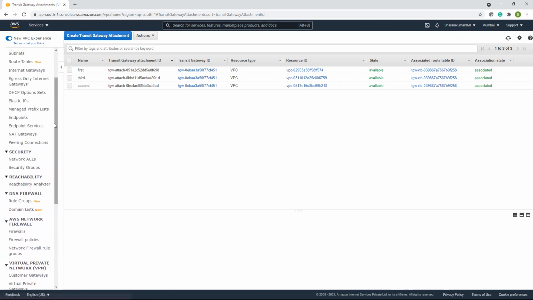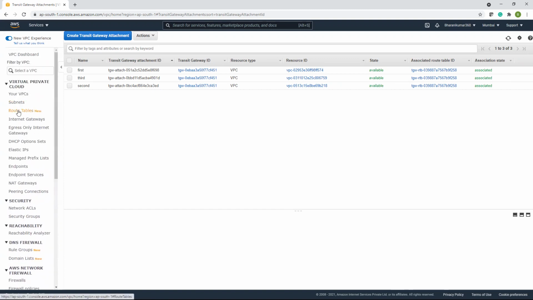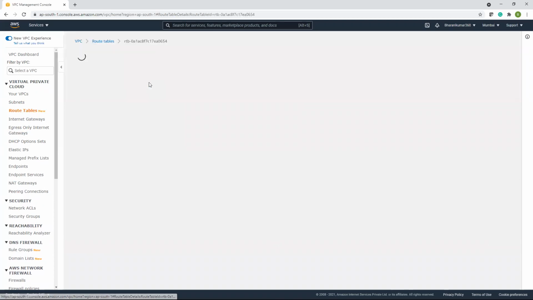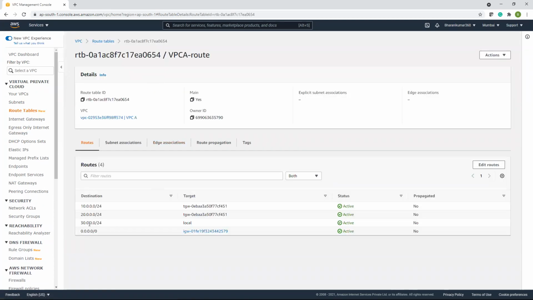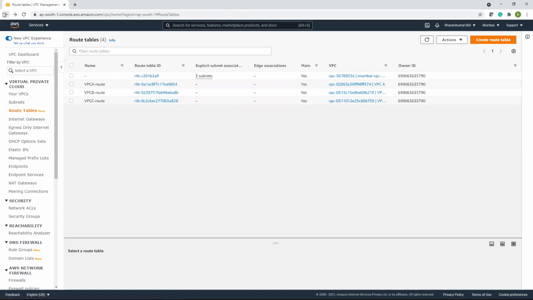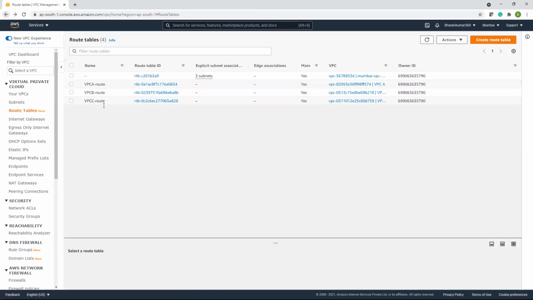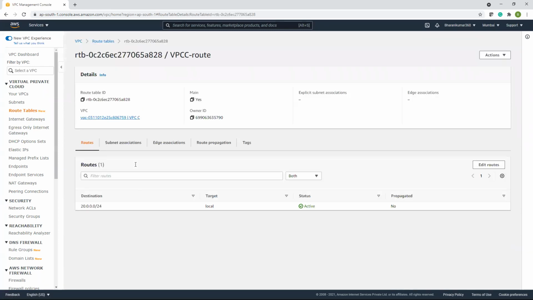Now I think we have updated the route tables also. Route table of VPCA, all other three are there. All other remaining two are there. And VPCB and VPCC. Yeah, VPCC doesn't have.